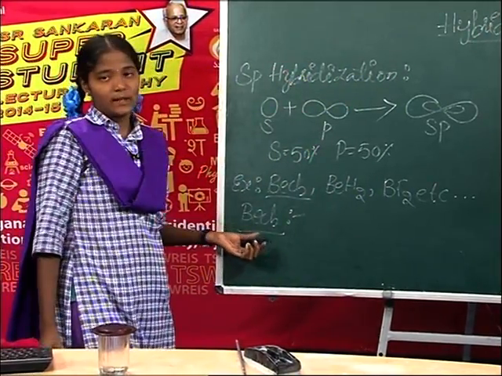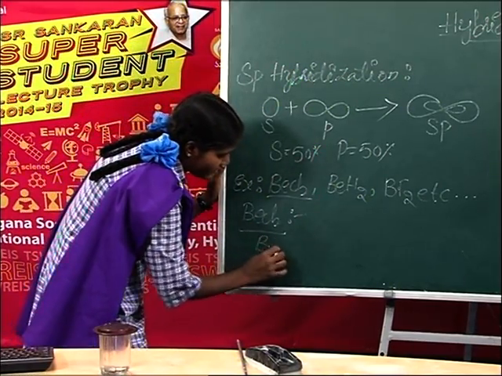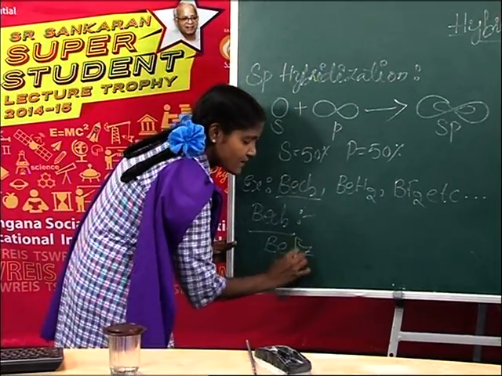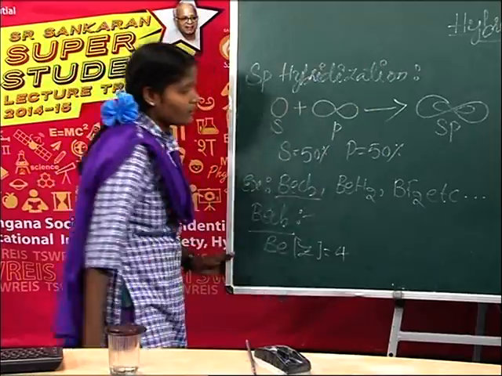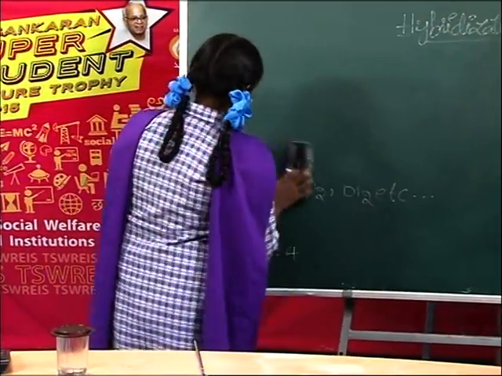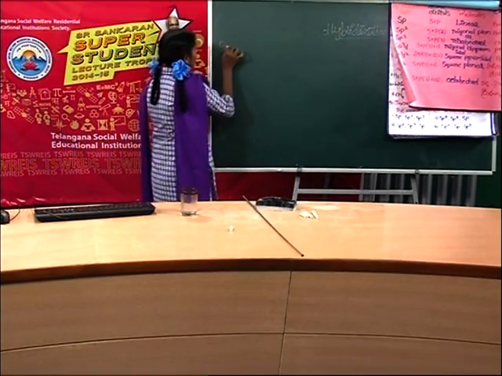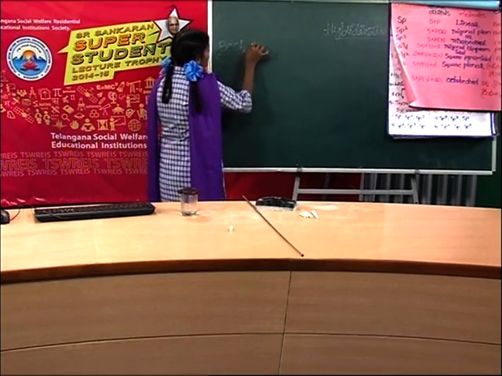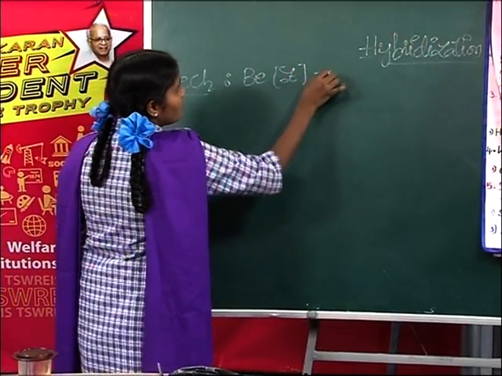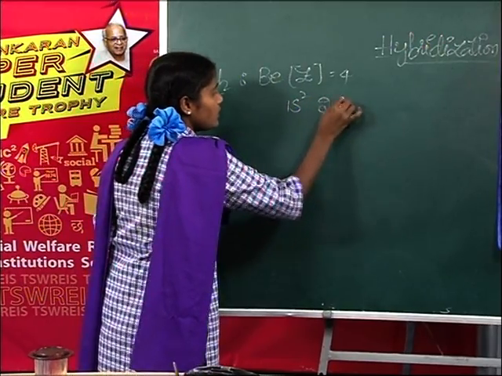In this BeCl2, the central atom is beryllium. The atomic number of beryllium is 4. So the electron configuration, in the ground state, is 1s2, 2s2.